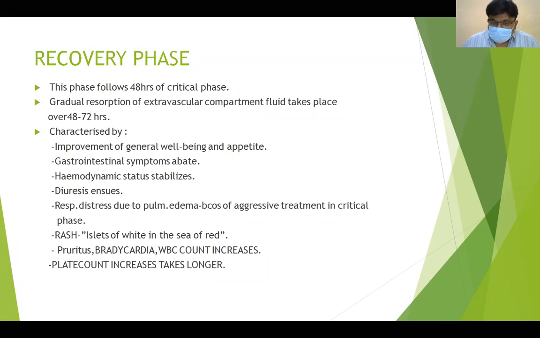If a child comes to me on the 8th day of fever with a rash and severe pruritus, or if a child in my ward comes with complaints of rash with severe pruritus, I will definitely assure him that he is in the recovery phase and is going to recover fast, with no need of aggressive treatment. If there is no vomiting and he is accepting feeds, allow only feeds.